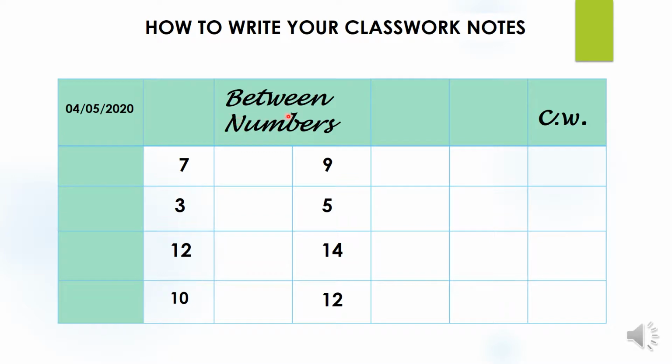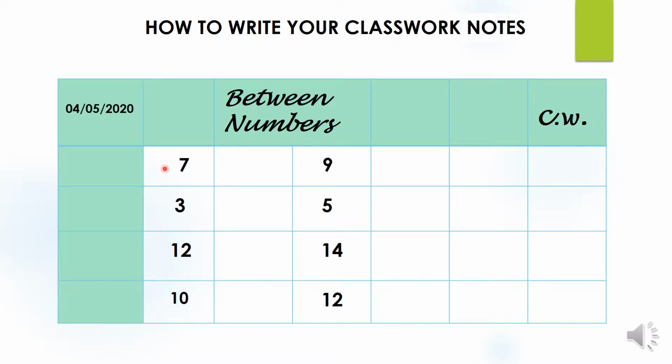After writing the date, we will write today's topic, between numbers. Followed by that, we will write C.W in the right hand side corner of the page, which stands for class work. The work which we do in the class will be written as class work.